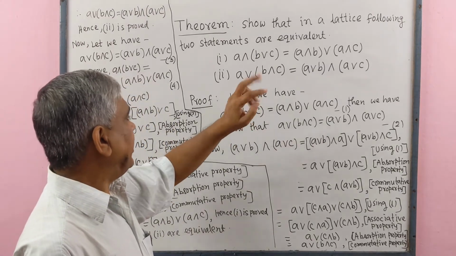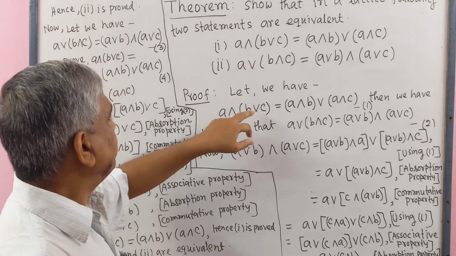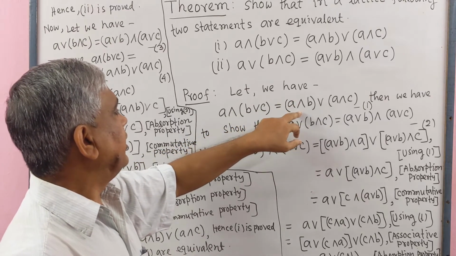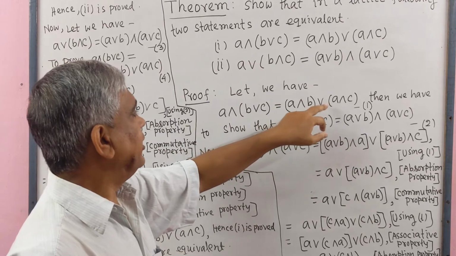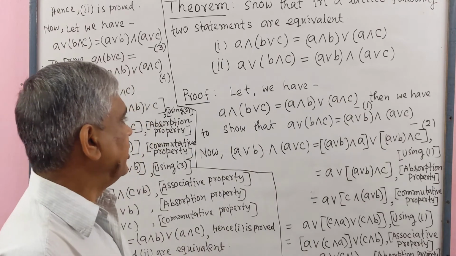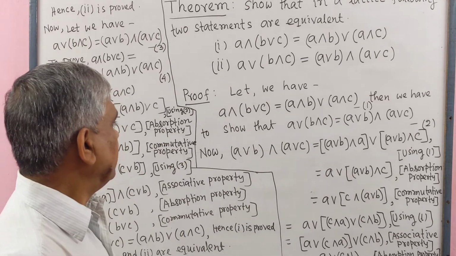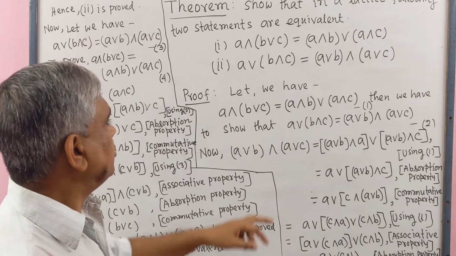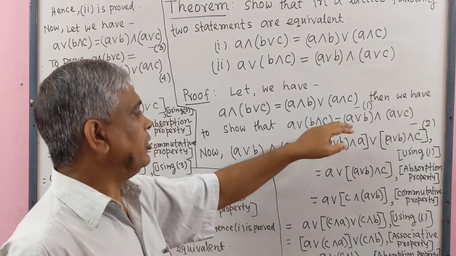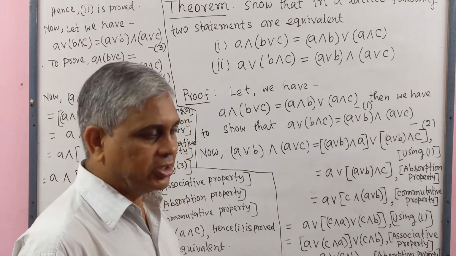Proof. Let we have number 1, A meet (B join C) equals (A meet B) join (A meet C). We consider this. Now we will have to show A join (B meet C) equals (A join B) meet (A join C).